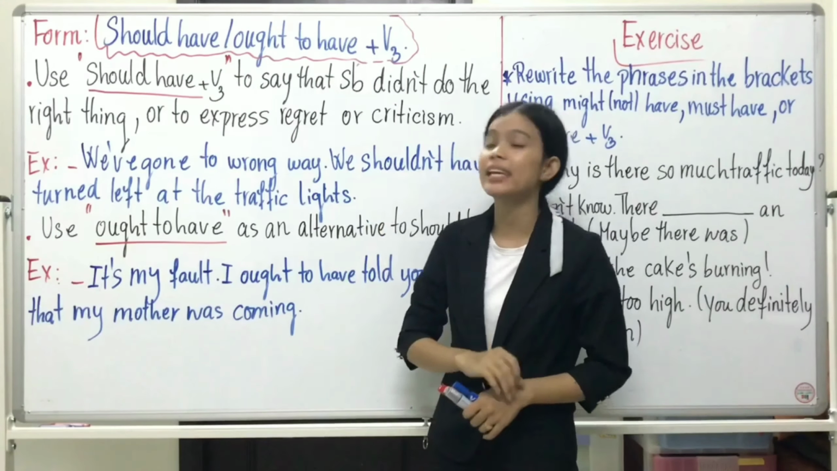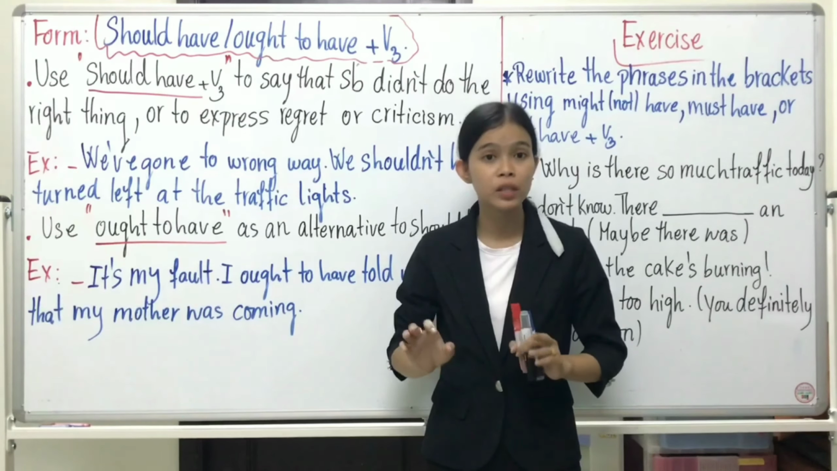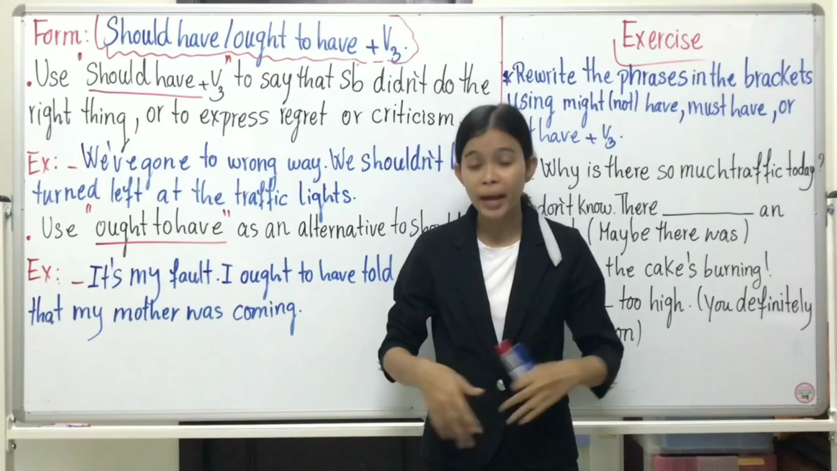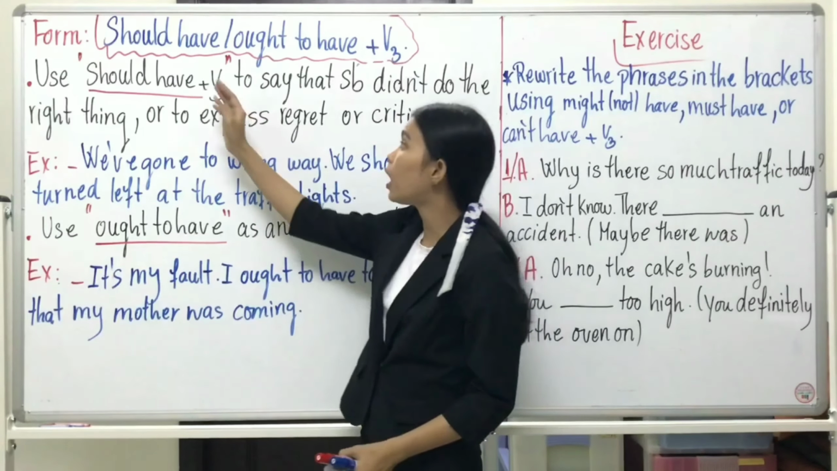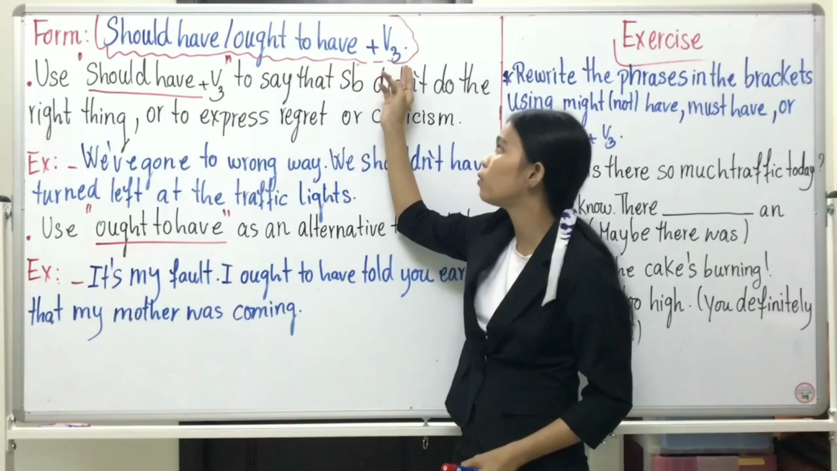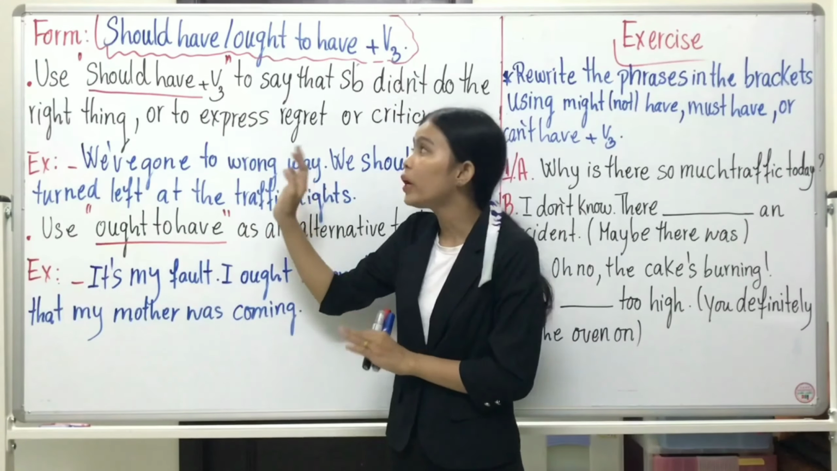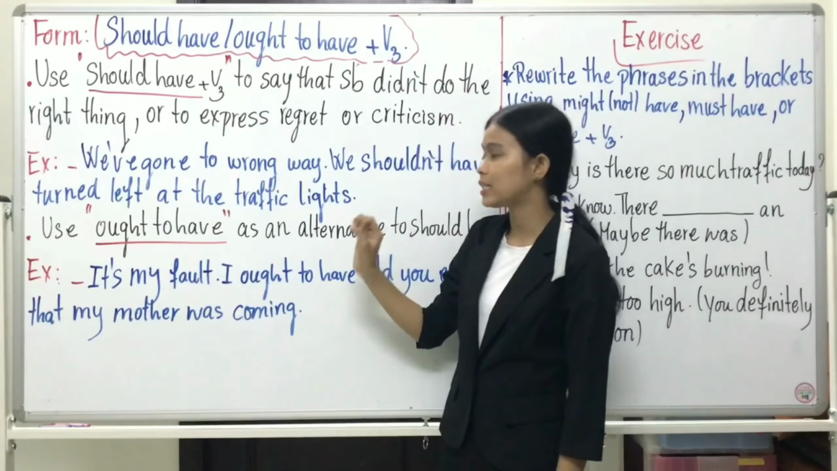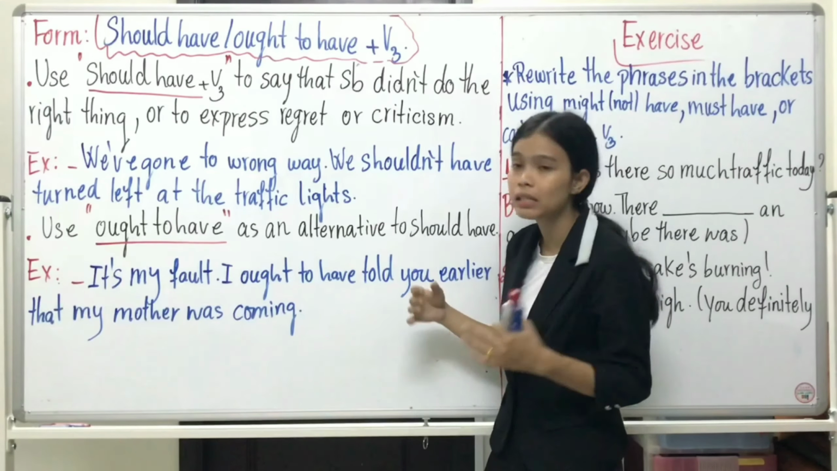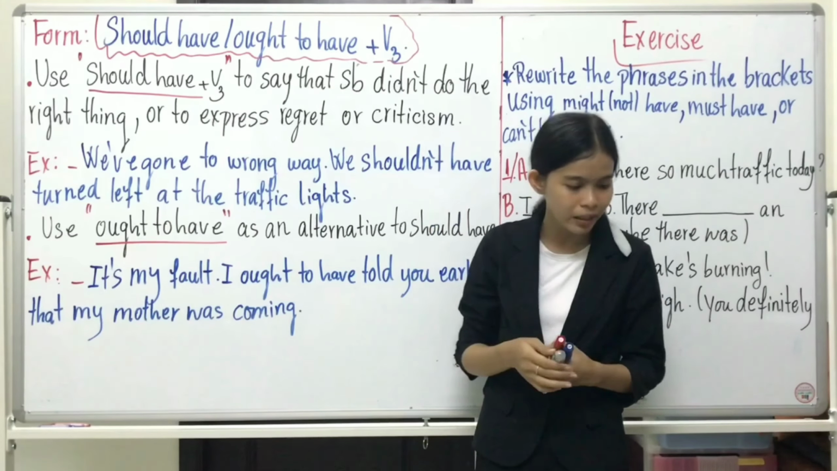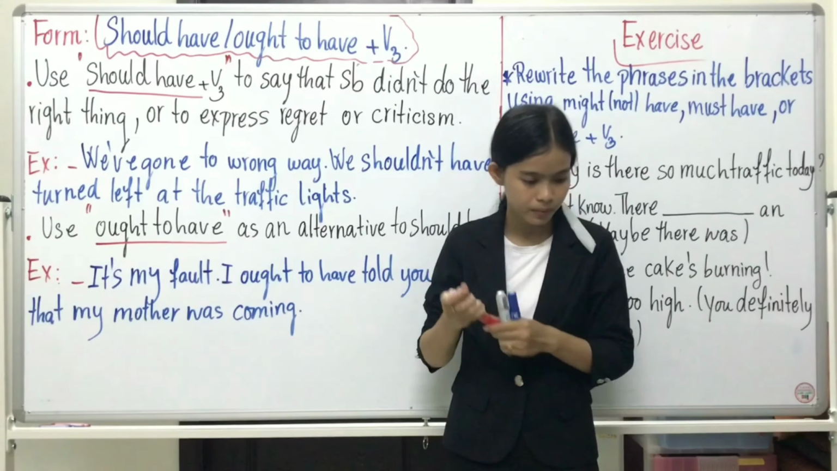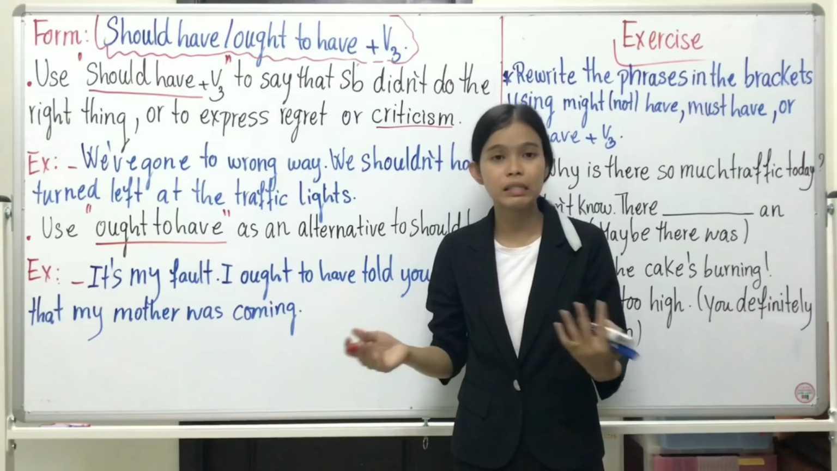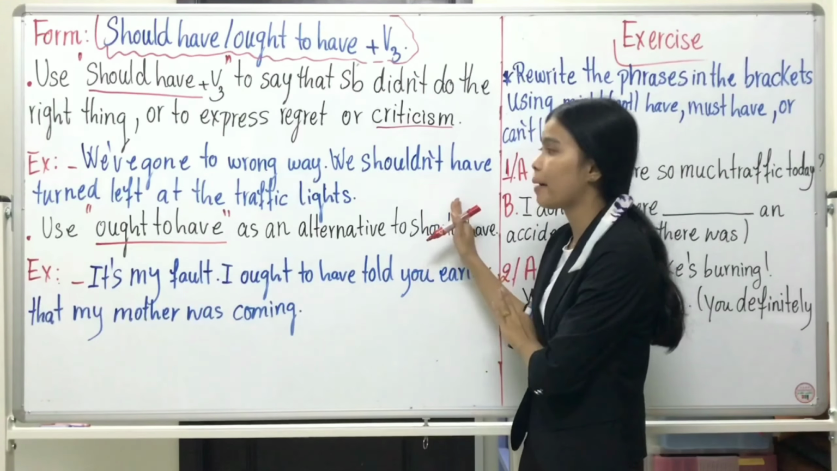Okay, so here is the other past modal, but it is used in a different way from might have, can have, and may have. Here is the form: should have, ought to have plus verb 3. We use should have plus verb 3 to say that somebody didn't do the right thing, or to express regret or criticism. So what is criticism? Criticism means that you judge something. Okay, so let's see the example.